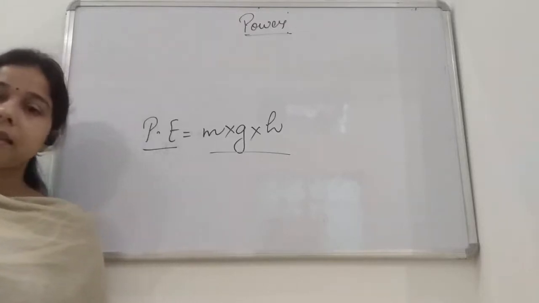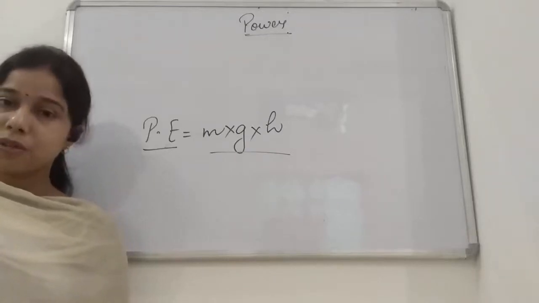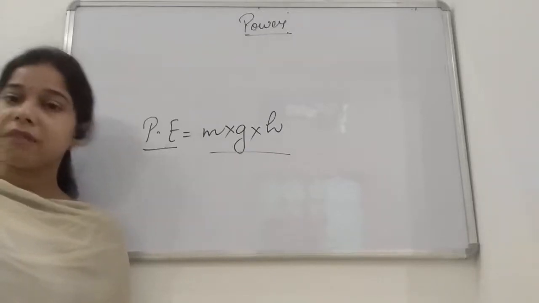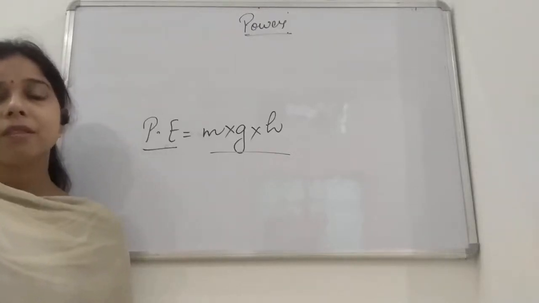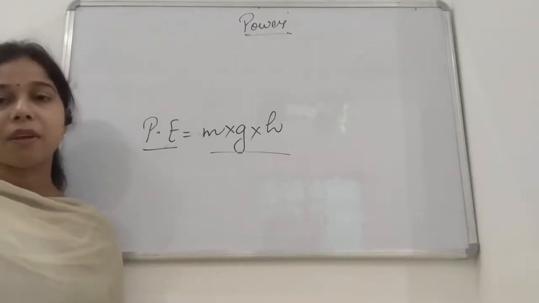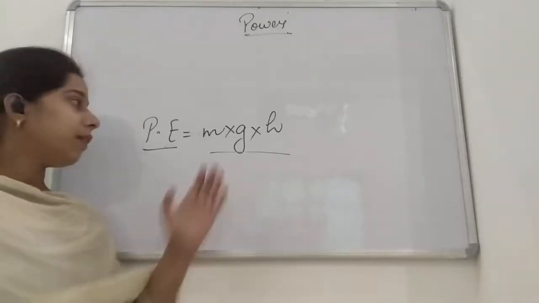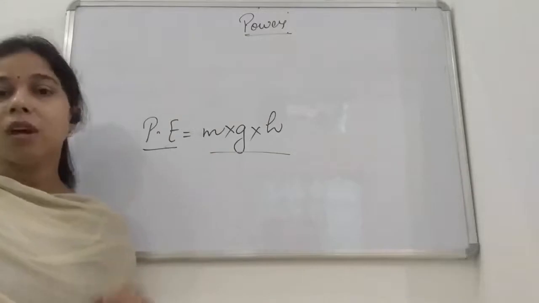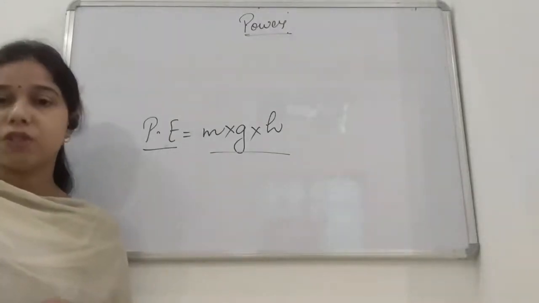If the question gives the velocity, acceleration due to gravity, initial velocity, final velocity, time or height, then on that basis we can find any of the values. And finally, when we get all three values, we put them here and find the value of the potential energy also.